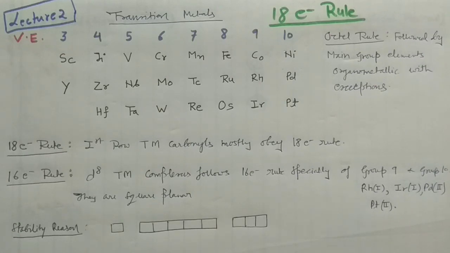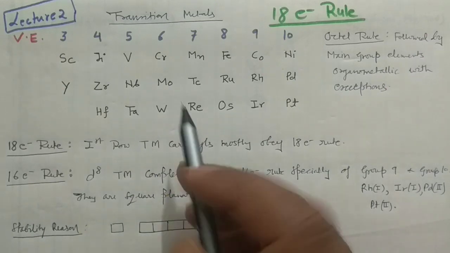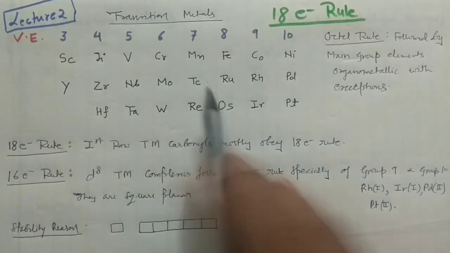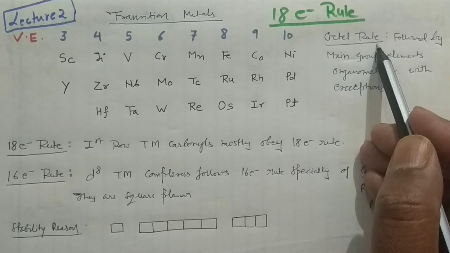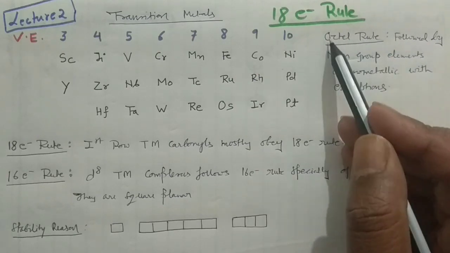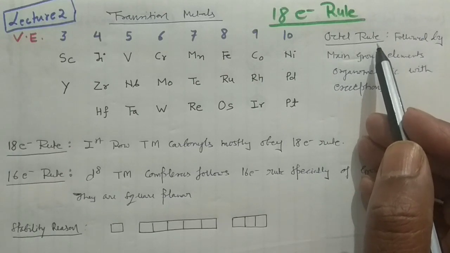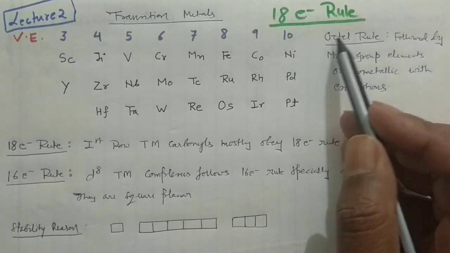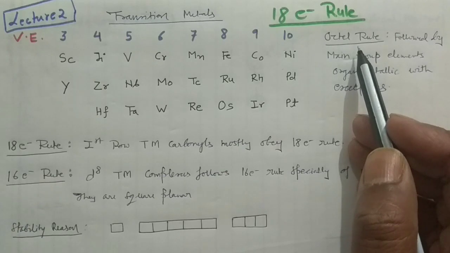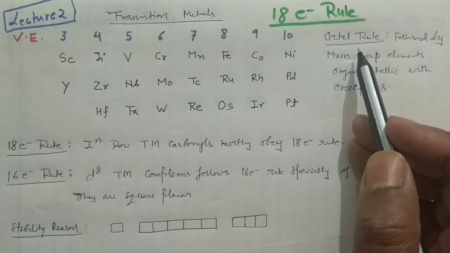Since we are dealing with the transition metal complexes, you should remember that particular table. Here you can see the octet rule is also written, but the octet rule is actually followed by the main group elements which form organometallic compounds. In this course I'll cover only transition metal complexes, but sometimes you can have a question on main group elements also.